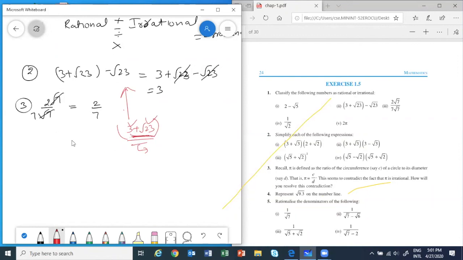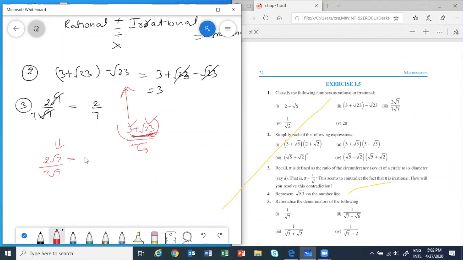Mohammed Ayan, just see here. We cannot add whole numbers with a root unless it is a perfect square. Suppose it was root 4, then I would change it to 2 and then 3 plus 2 we can do. Okay. Students, one of the students has a doubt in the third question. We have root 7 and we have 7 root 7.